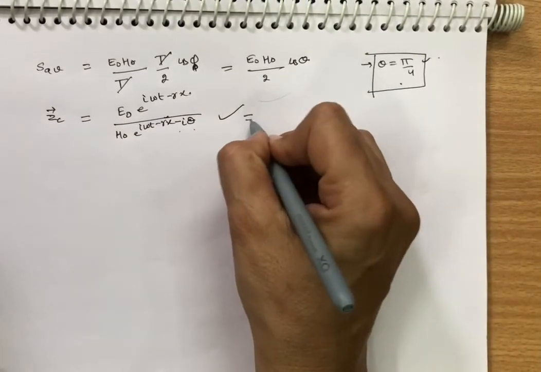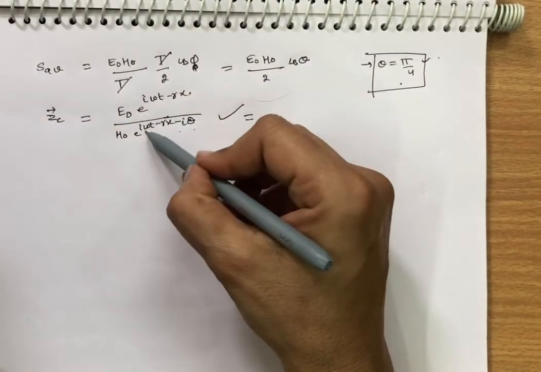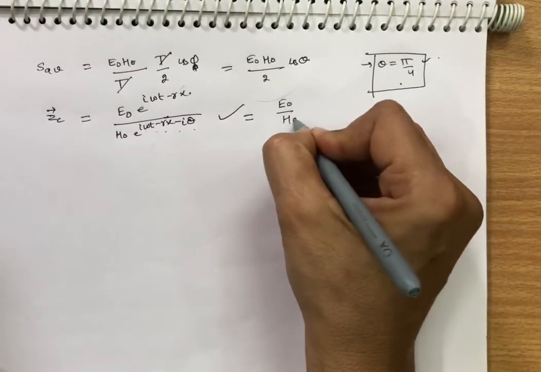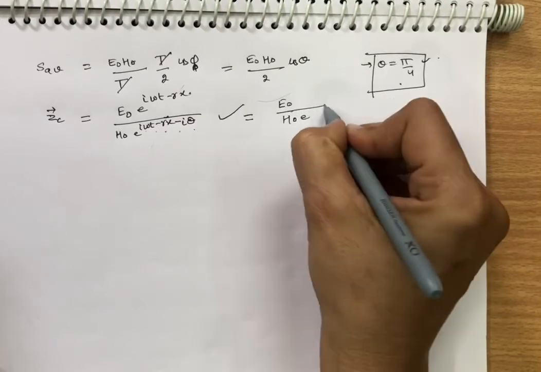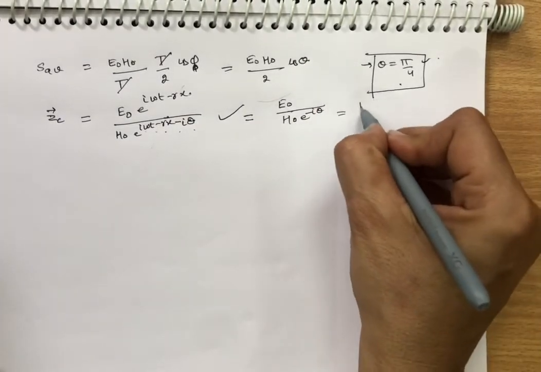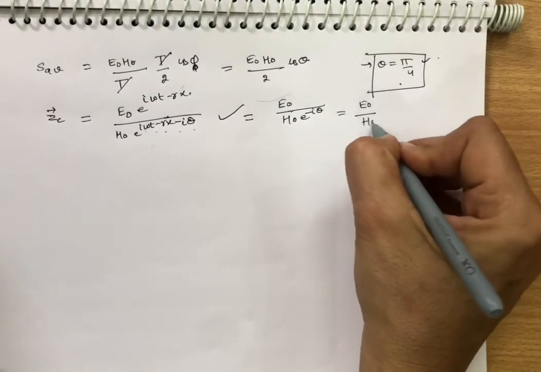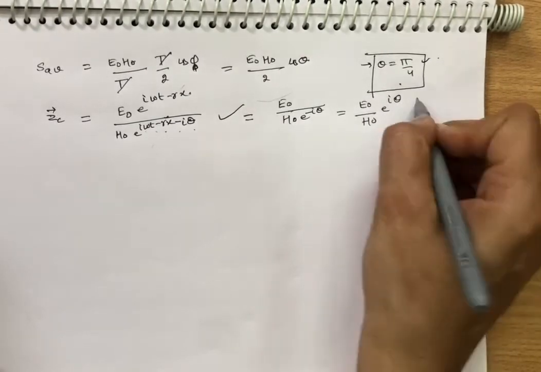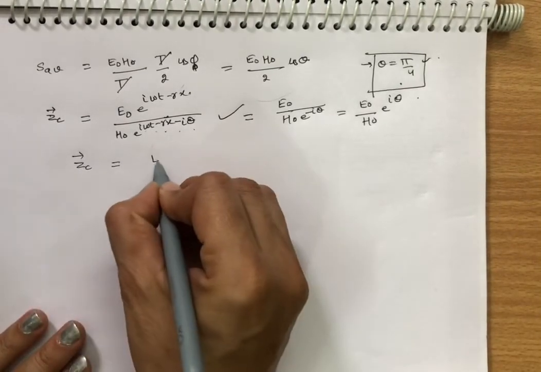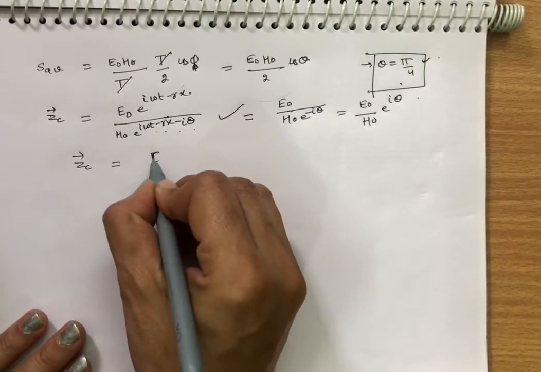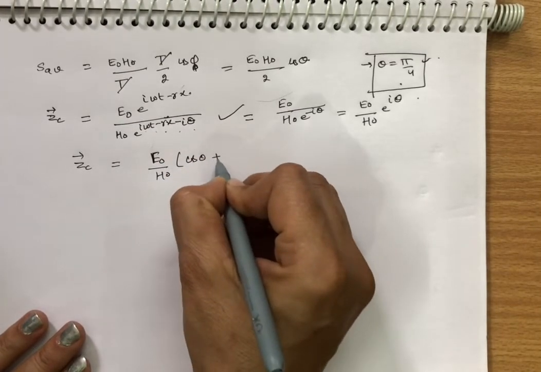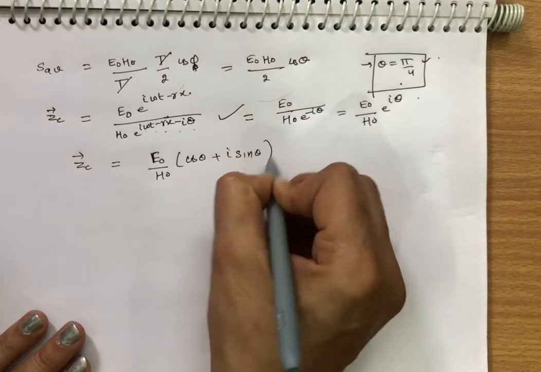From this, iota omega t minus gamma x cancels, so we have E naught over H naught e raised to power minus iota theta remaining, which is equal to E naught over H naught e raised to power iota theta. And from this I can write E naught over H naught times cos of theta plus iota sin of theta.